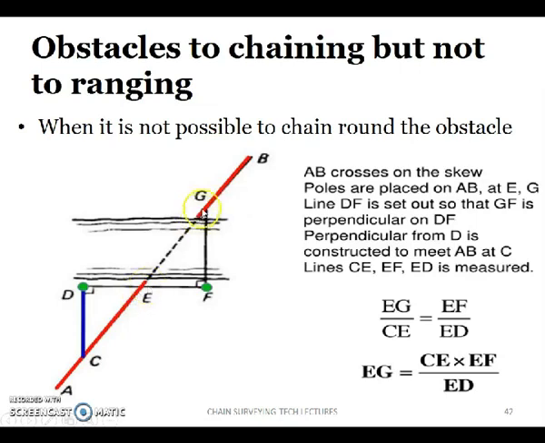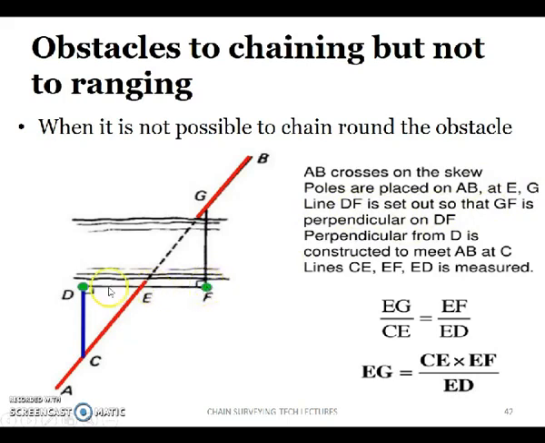then how do we carry on with the survey? How do we find the length between G and E? If that is done, then we can move ahead with the survey, and we have to calculate it in an indirect manner. So we select 2 points on the line AB, E and G, and a line DF is set out such that at F there is a perpendicular.